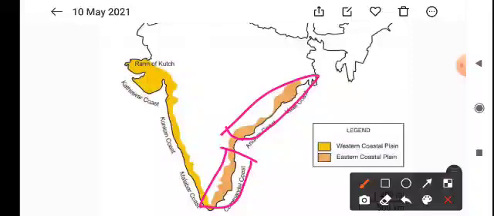When we are talking about the peninsular plateau, we have discussed one thing, the slope, which we have seen towards the eastern side. Because of the slope, major rivers come and merge in the Bay of Bengal, and as they merge, they deposit their silt and sediments. Major rivers like Mahanadi, Krishna, Kaveri, Godavari formed deltas, and due to the deltas or their drainage system, this entire area is much wider than the